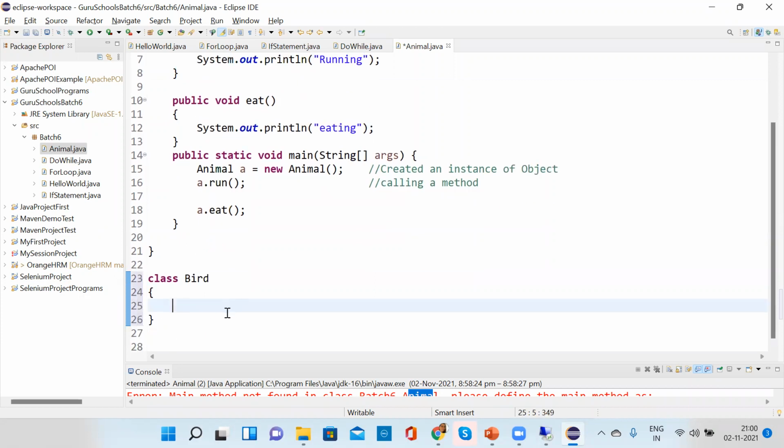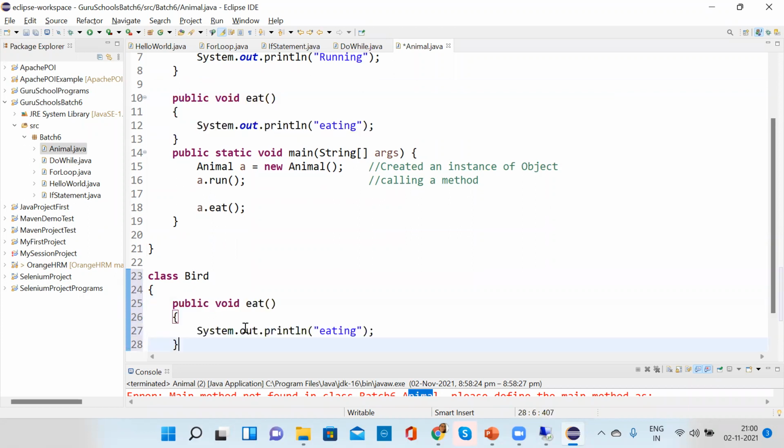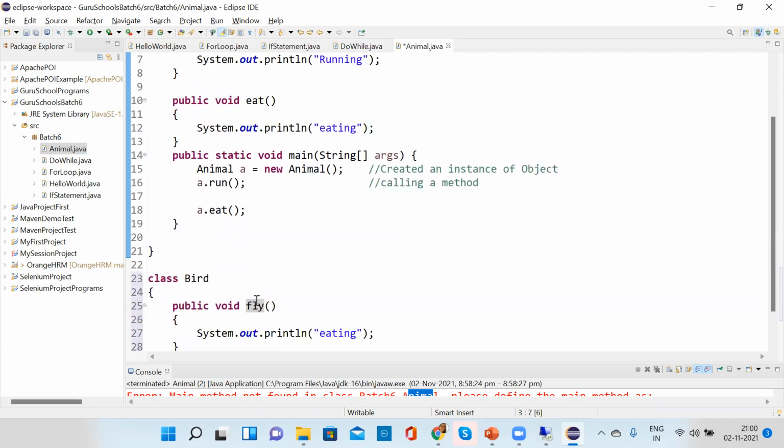Now the animal is the class and there is the main method. Is it mandatory to have that class only public, or can any other class be public? No, only that class which you have written, animal, that class should be public and have the main method. Other class cannot be public.